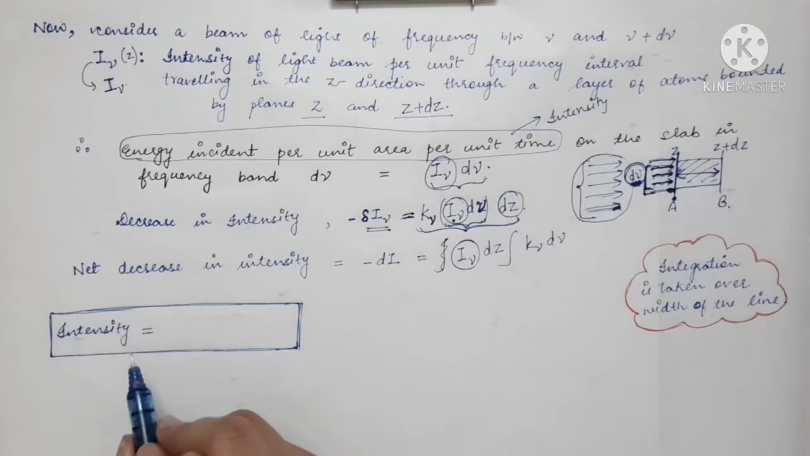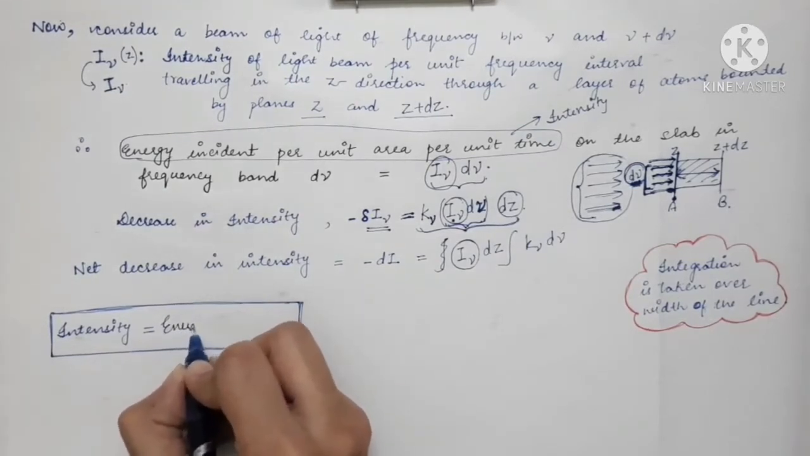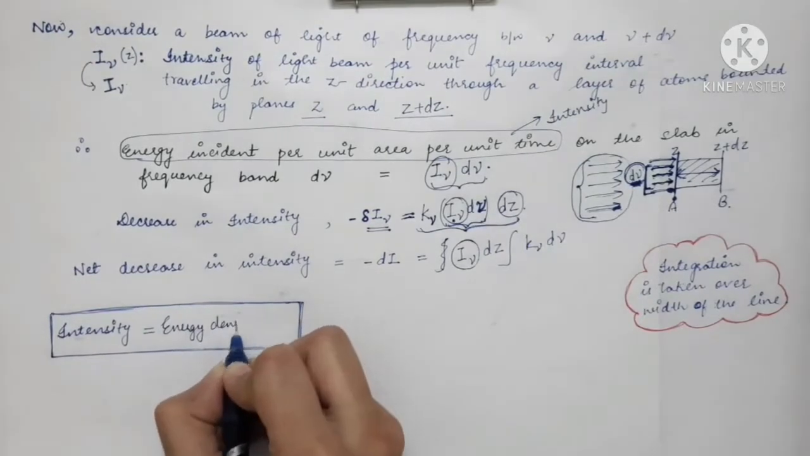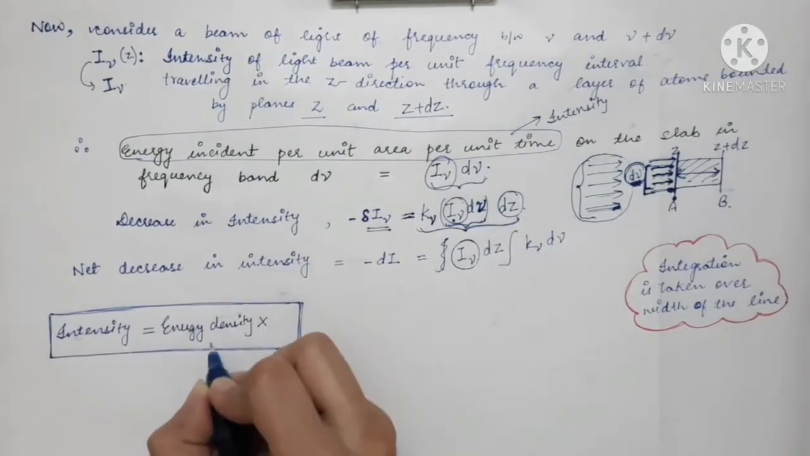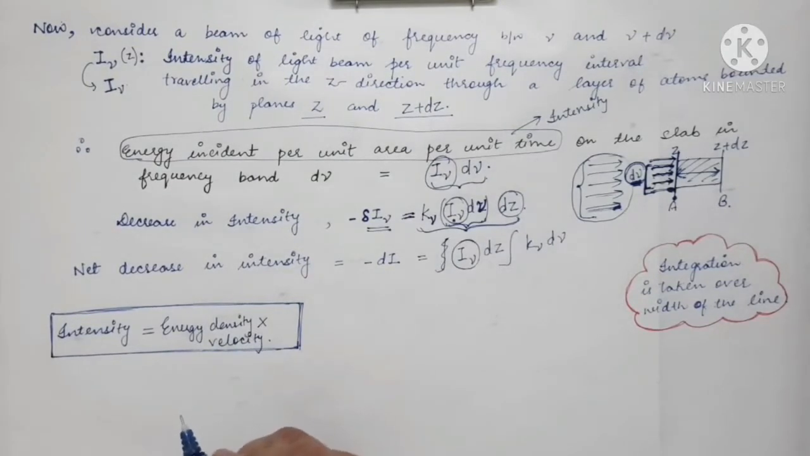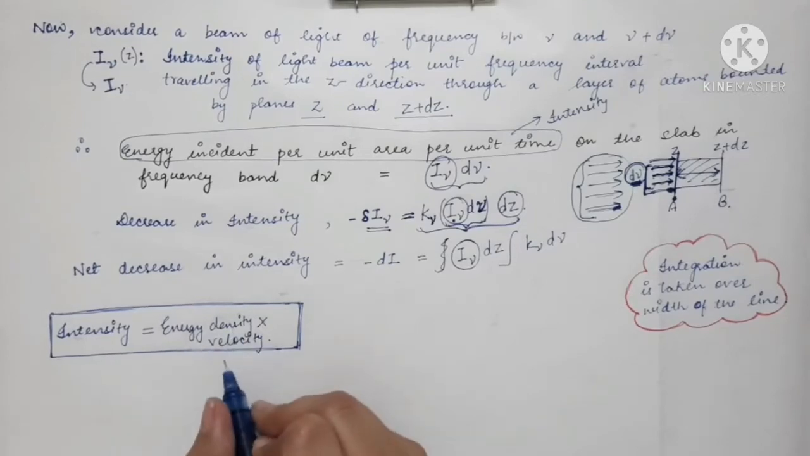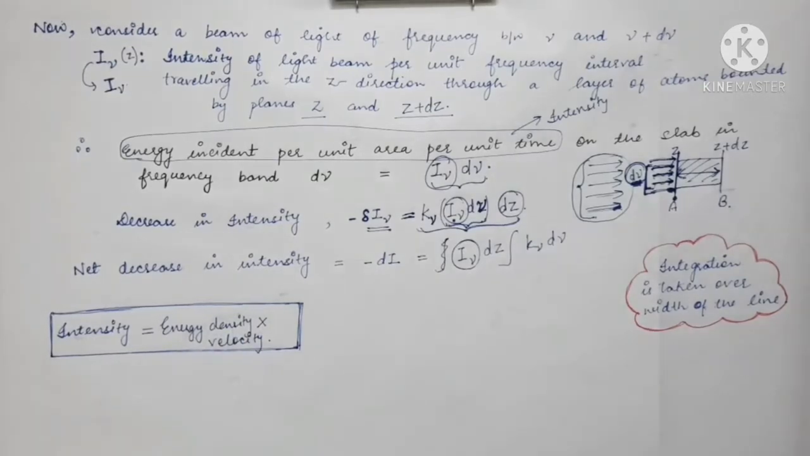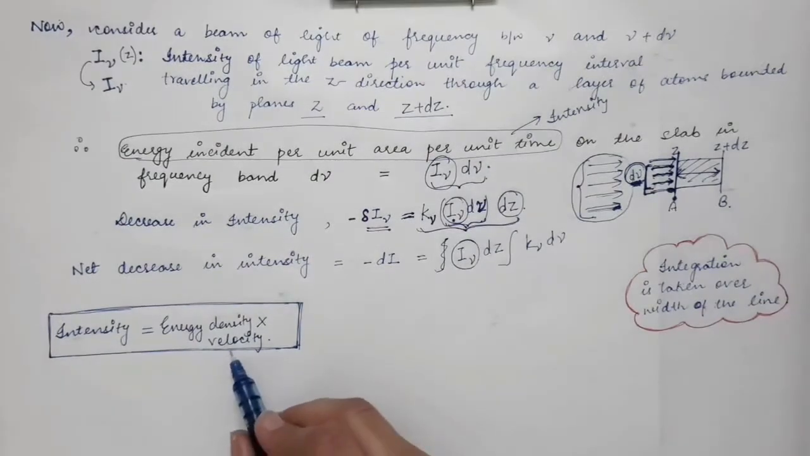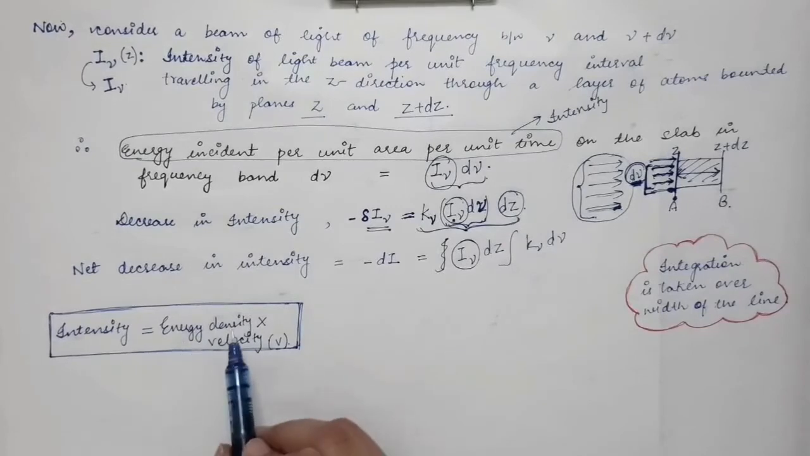Now the intensity of the light can be written in another way also. The intensity of an EM wave is given by its energy density times its velocity. So let's say V is the velocity of the light in the medium. The energy density times the velocity of the light in the medium gives you the intensity of the light.